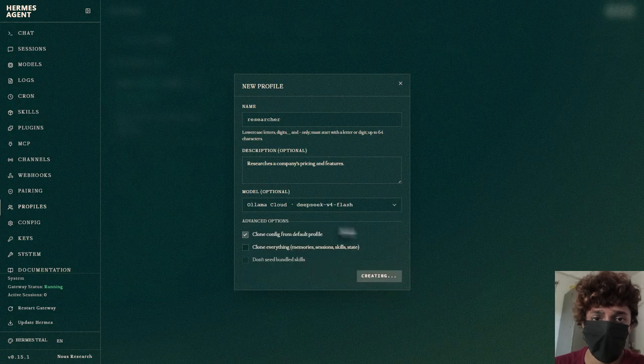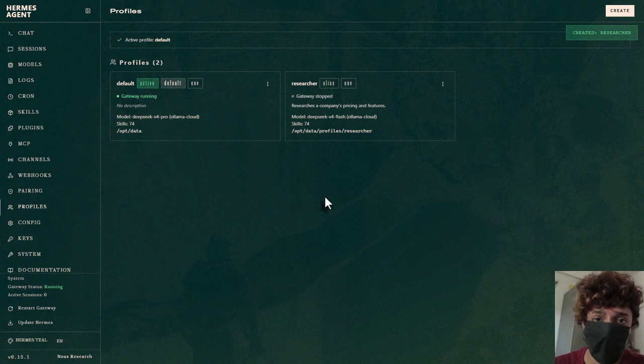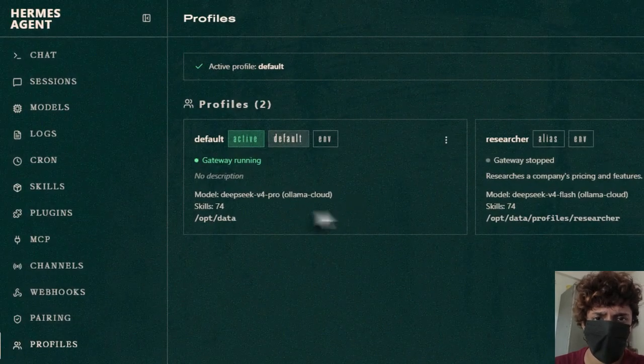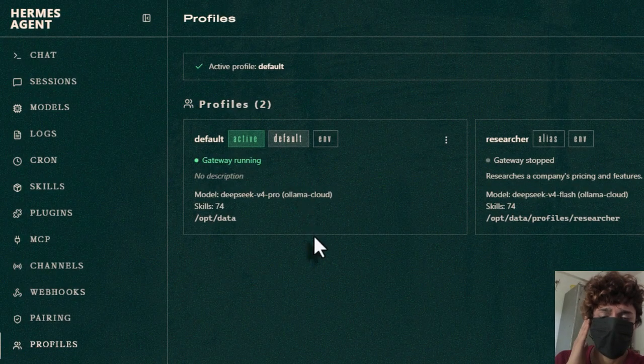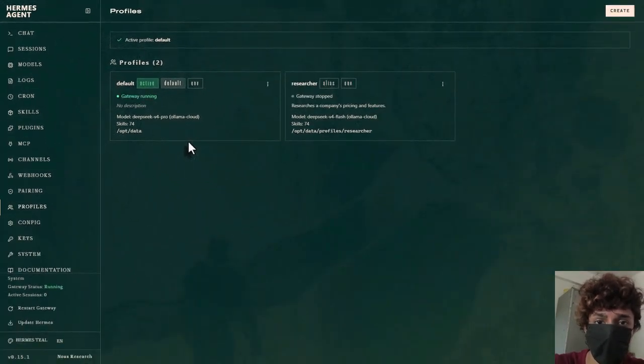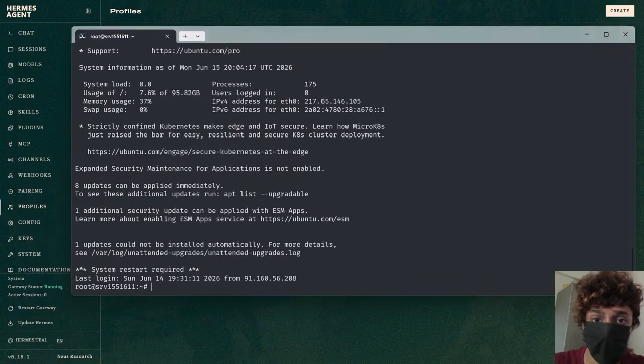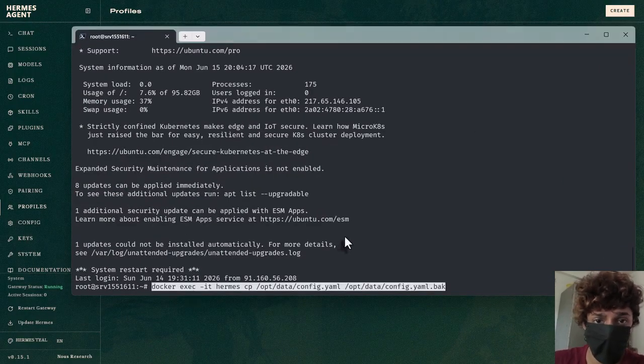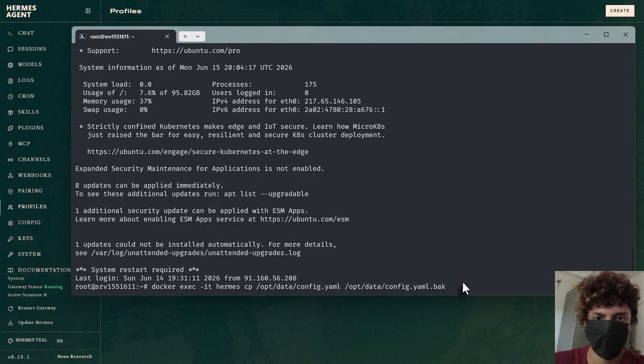So we have one researcher, and that's the agent doing all 4 jobs. So one more thing before we build. Right now the default agent runs the board. But it can't create tasks on its own from a Telegram message, and we need that at the end. So we add the tool now. Let's open our terminal and let's copy this command. So this backs up the config file, a copy, in case we break something editing it. Anything goes wrong, we restore from this. So let's run it. No output means it worked.